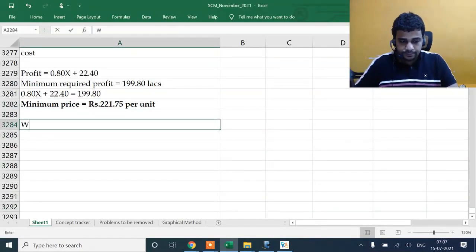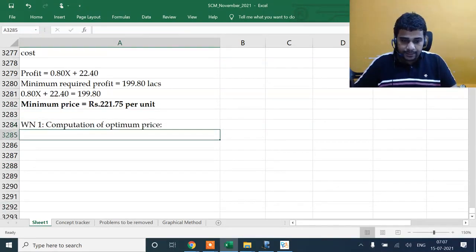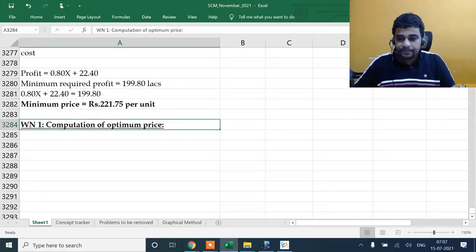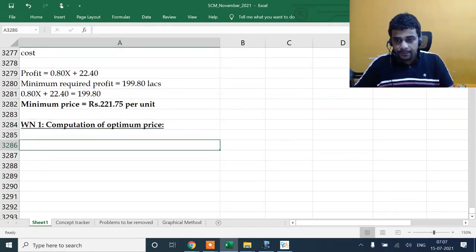Working note 1, computation of optimum price.